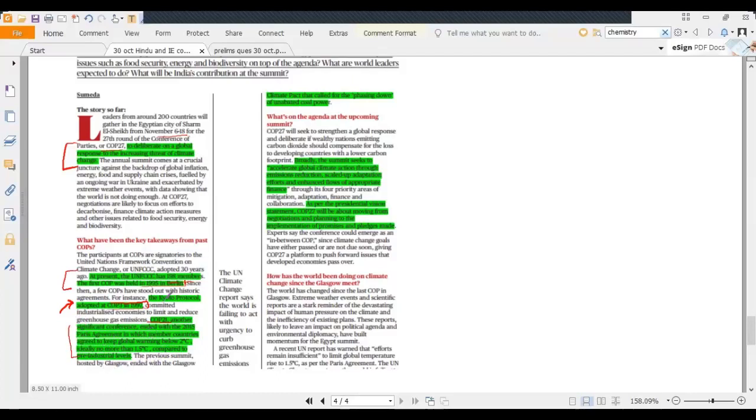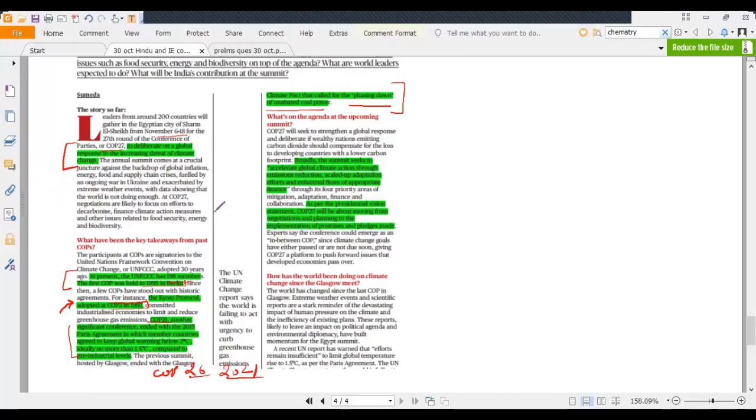And third is the Glasgow Pact, that is in COP26 held in 2021. It called for phasing down of unabated coal power to reduce greenhouse gas emissions.